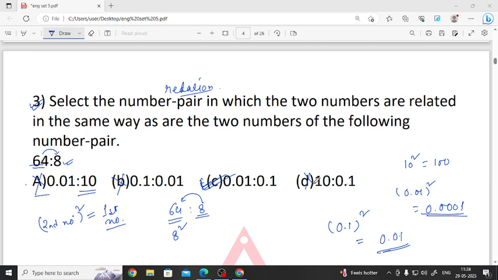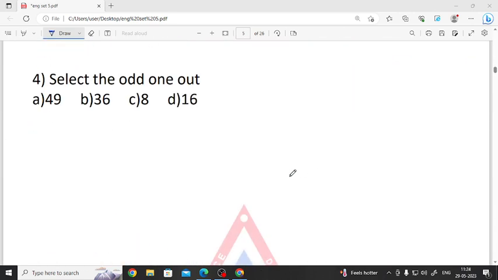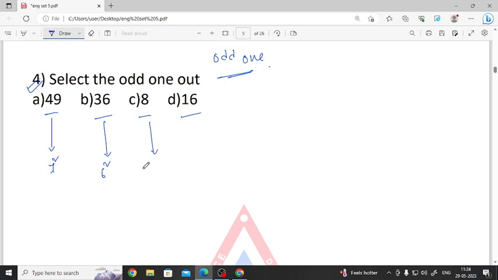Let's move on to the next question. The next question is finding the odd one out. We can see the numbers given: 49, 36, 8 and 16. So you can see 49 is 7 square. 36 is 6 square. 8 is 2 cube. And 16 is 4 square. See, all the numbers are squares except for option C, that is 8, because it is the cube of 2.